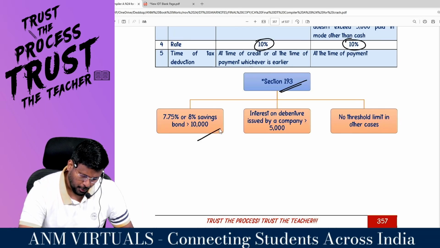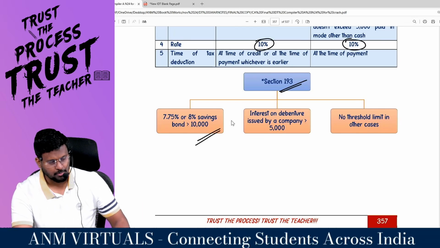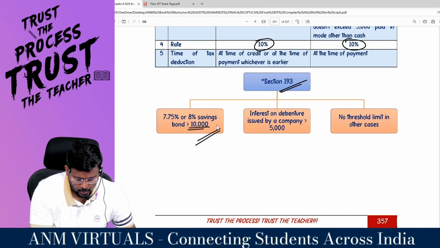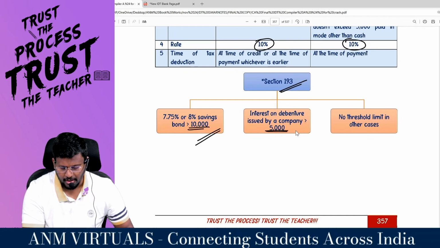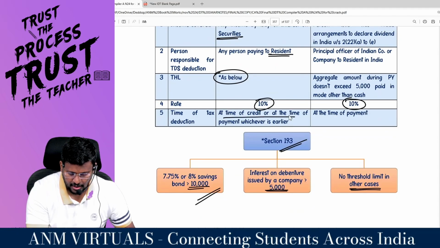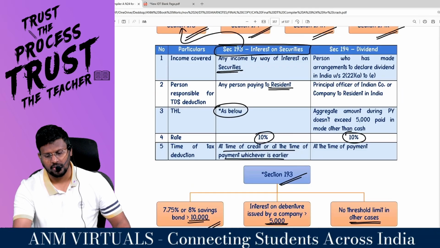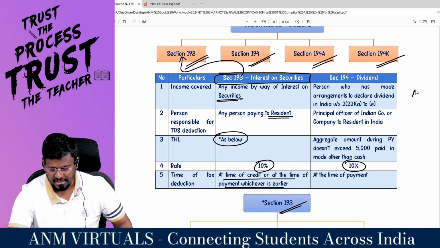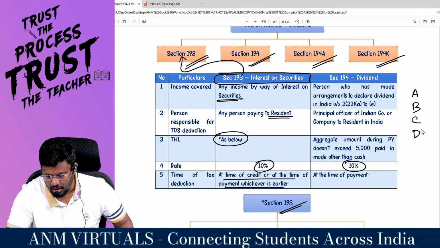Number 1, 7.75% or 8% savings bond, more than 10,000. I have the limit 10,000. Interest on debenture issued by a company, more than how much? 5,000. No threshold limit in other cases. Hello, sir. At the time of payment or at the time of credit, whichever is earlier. Comfortable, sir.